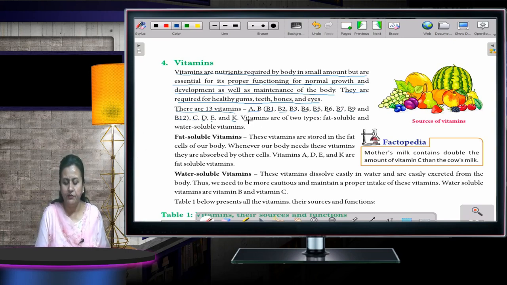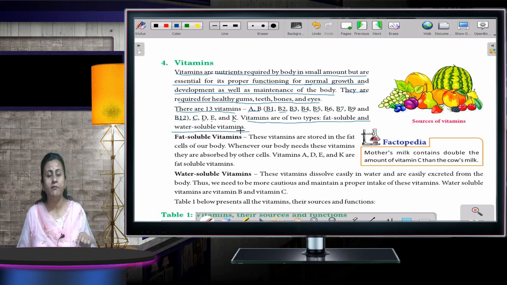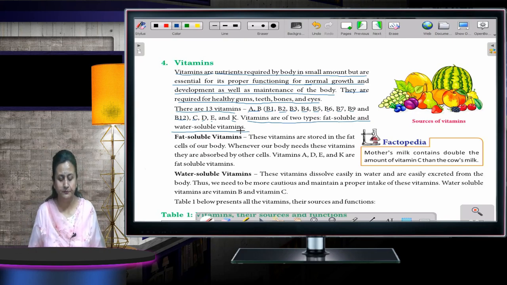Vitamins are of two types, fat soluble and water soluble vitamins. Again, as with proteins and fats where I told you about saturated and unsaturated, in the same way vitamins are also of two types. One is fat soluble and the other one is water soluble. Fat soluble vitamins are stored in the fat cells of the body. Whenever our body needs these vitamins, they are absorbed by other cells.